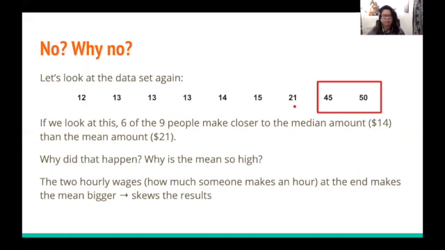Why did this happen? Why is the mean so high? Well, if we look at these 2 values at the end, the 2 hourly wages, how much someone makes an hour, they make the mean bigger. It skews the result. It pushes the mean to the right. It makes the mean bigger. These 2 values made a bigger impact on the mean than these values did.